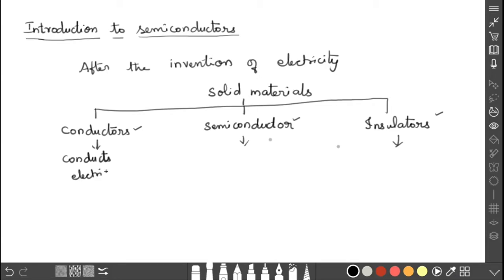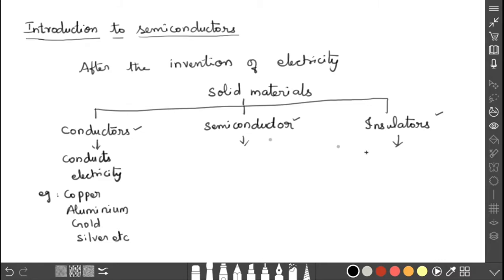Examples for the conductors are copper, aluminum, gold, silver, etc. Okay, these are the examples for the conductors. Now we are coming to insulators.